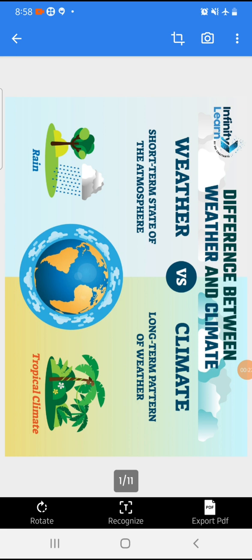So here you can see weather is a short-term state of the atmosphere, whereas the climate is a long-term pattern of weather. Means the day-to-day condition of the atmosphere in a particular place is called the weather. On the other hand, climate is the average of weather condition over a long period of time at a particular place. Long period of time means near about 30 to 35 years.